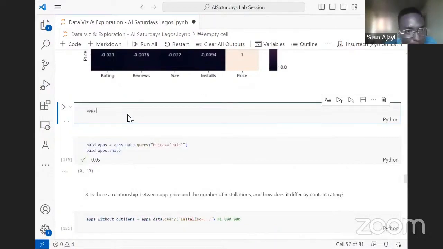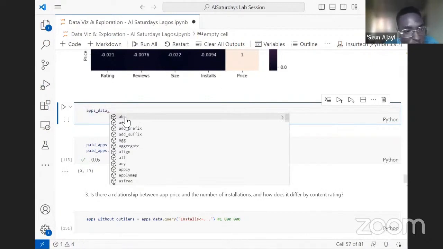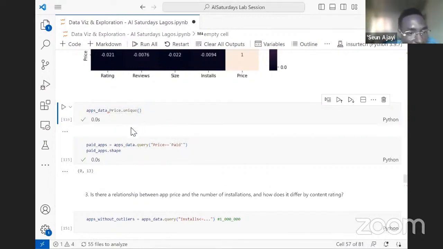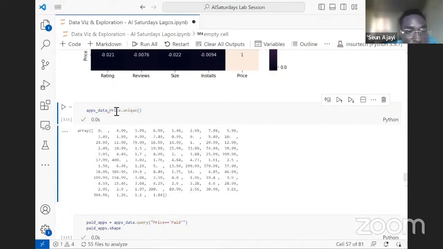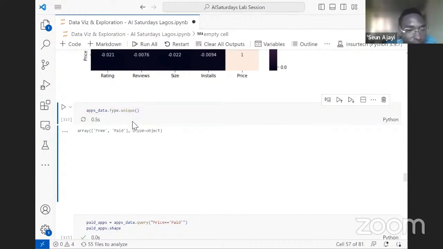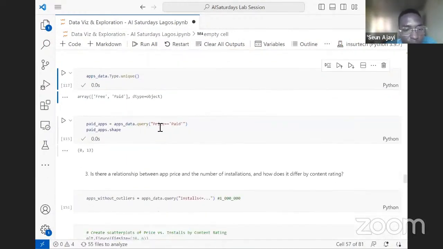Let's see. Apps data. I'm trying to check for apps data price. Let's check for the unique values to see exactly what these look like, so that we are not querying nonsense. Oh, sorry. I'm actually dealing with the type. So what we should have here is type.